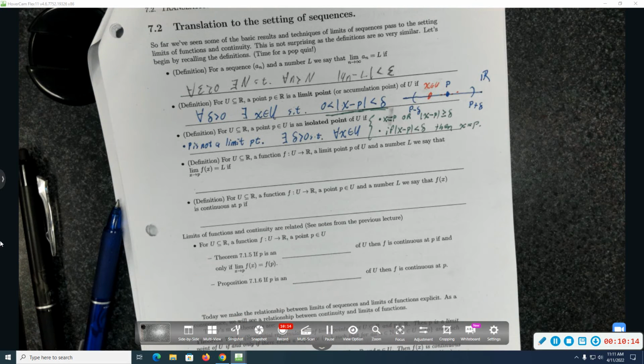For a set U and a function f defined on U, and a limit point p of U, and a number L, we say that the limit as x approaches p of f of x is equal to L if what happens?